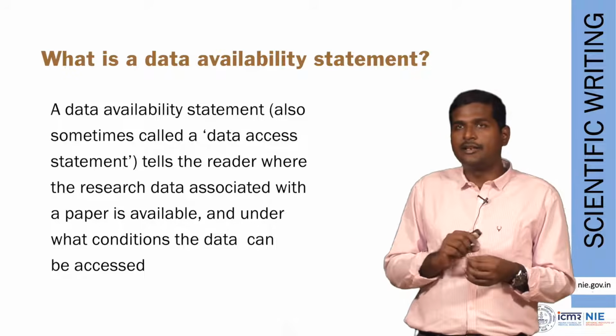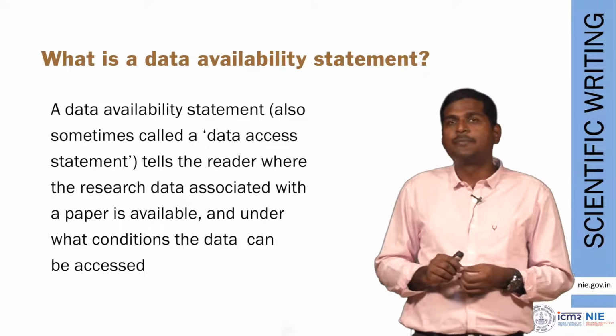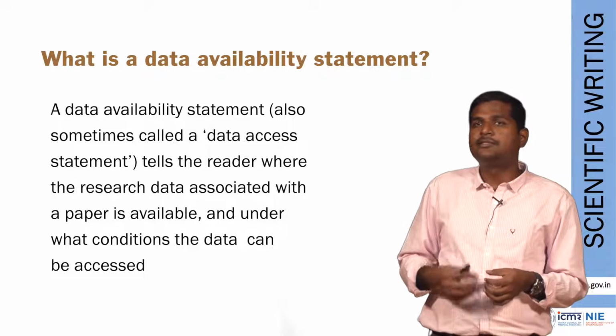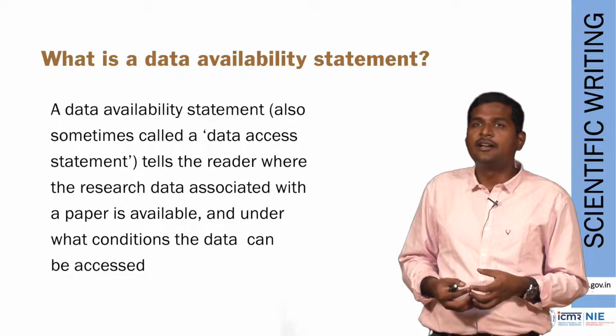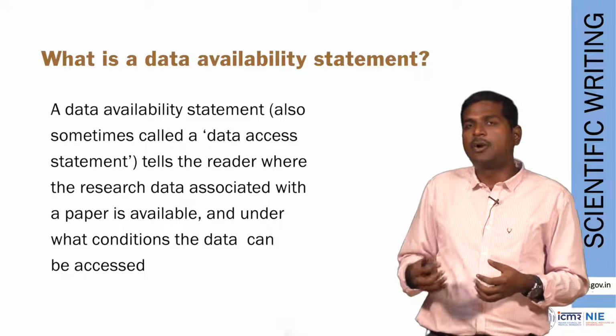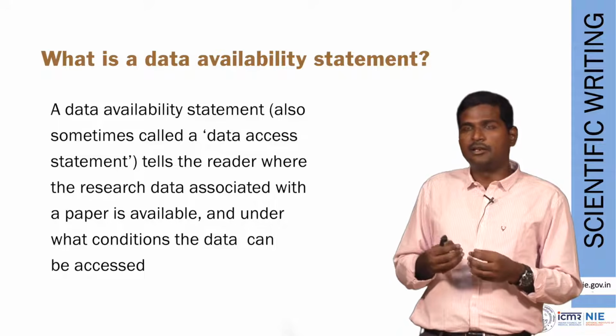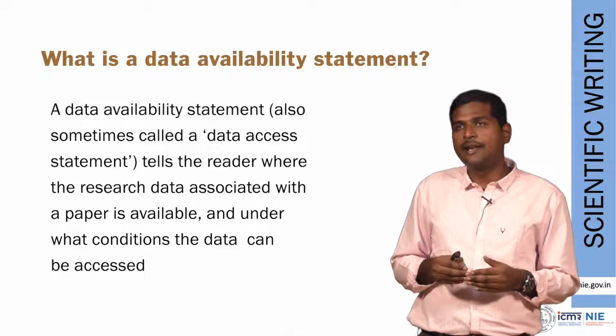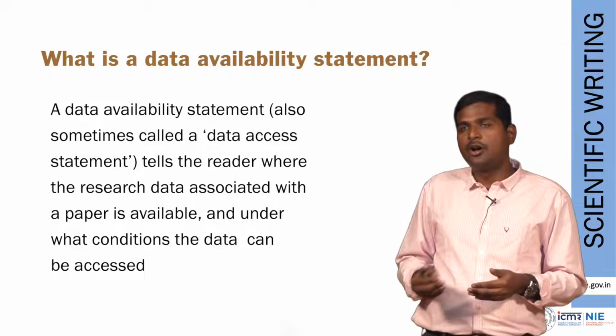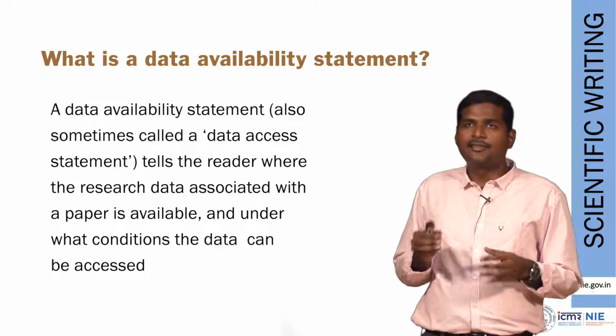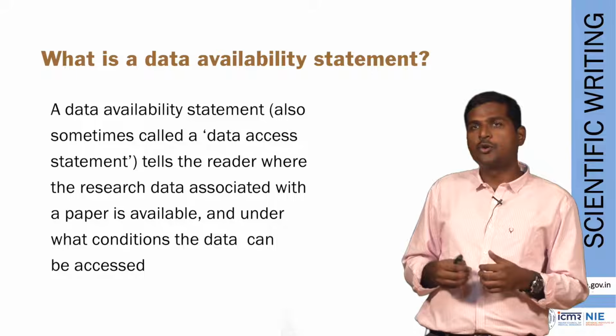This data availability statement, also called data access statement, tells the reader where the research data can be obtained from and what are the conditions that have to be met in order to access the data. This is a single line which you will write at the end of your method section or at the end of your manuscript, and this statement must also be written in your manuscript submission system.